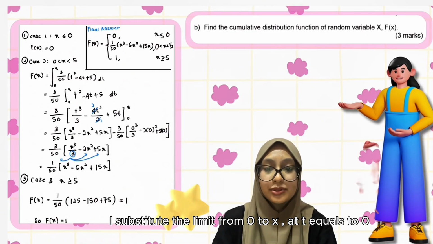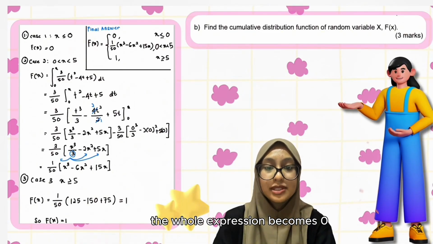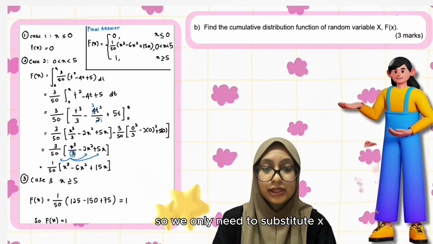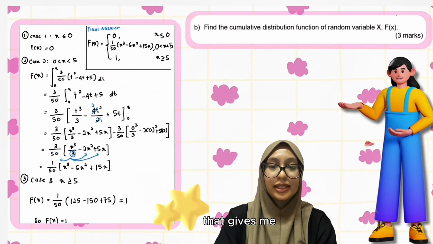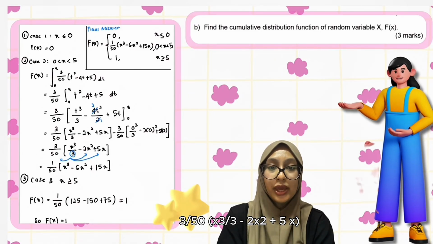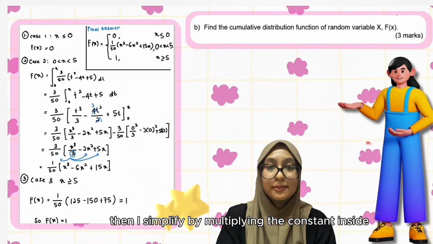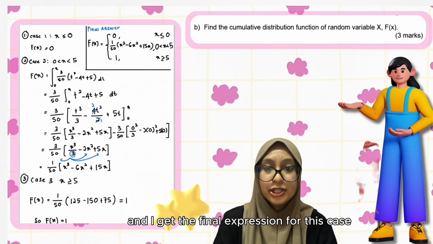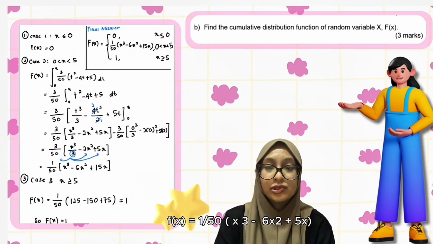At t equals 0, the whole expression becomes 0. So we only need to substitute x. That gives me 3 over 50 times (x cubed over 3 minus 2x squared plus 5x). Then I simplify by multiplying the constant inside, and I get the final expression for this case, F(x) equals 1 over 50 times (x cubed minus 6x squared plus 15x).